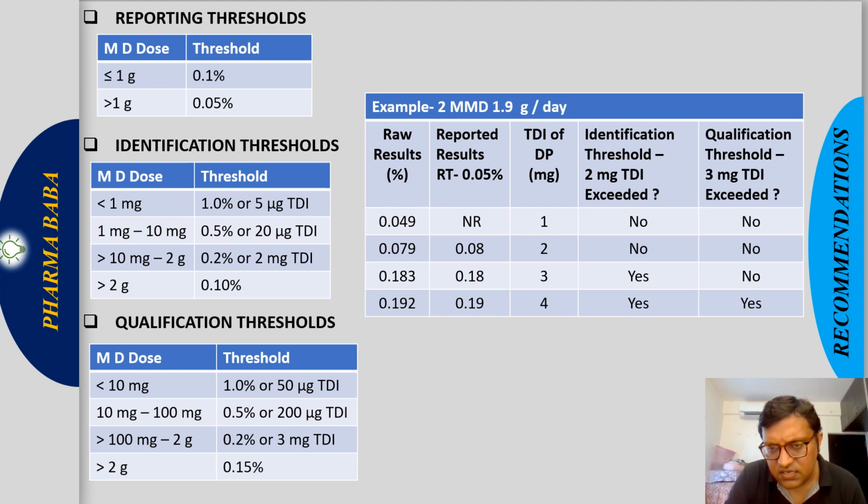Then we will check which impurity is increasing. This is increasing, no. This is increasing, no. This impurity at 3 mg is increasing, yes. This no. This increasing, yes, yes. So for these two impurities you need to identify the structure. For this impurity you need not qualify; you can use the qualification threshold as a limit in the specifications. But for this impurity you need to qualify it. You need to establish the biological safety of this impurity.